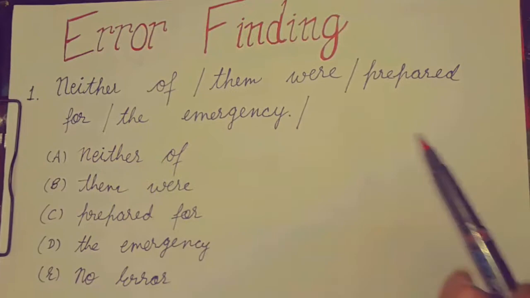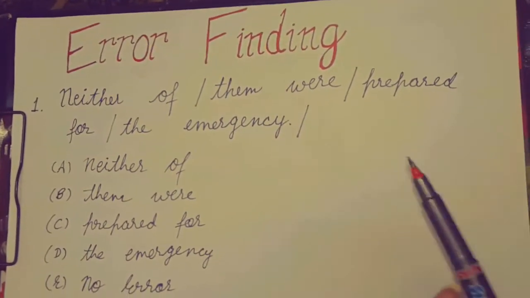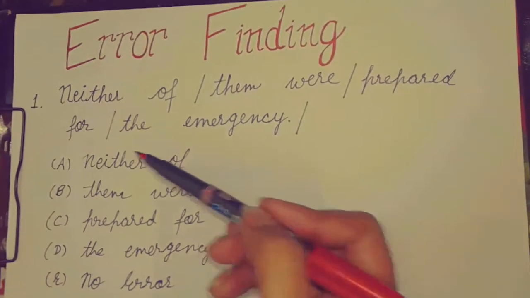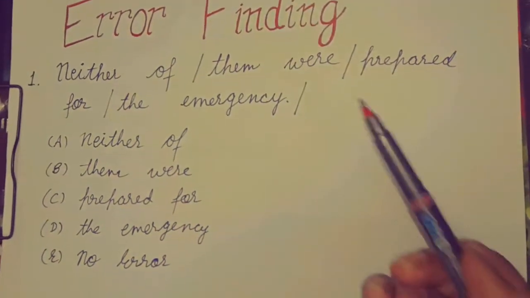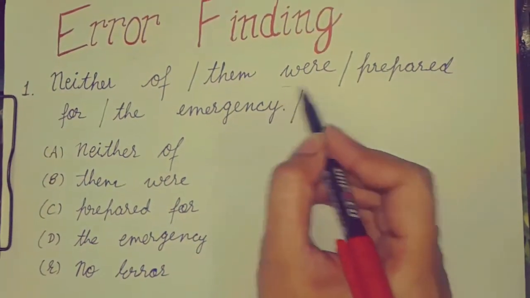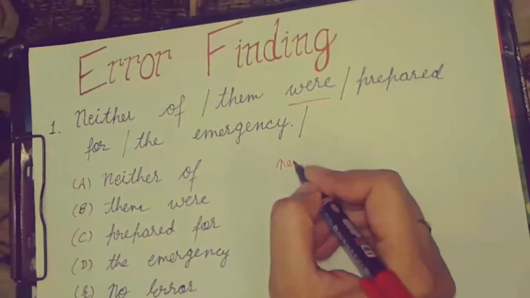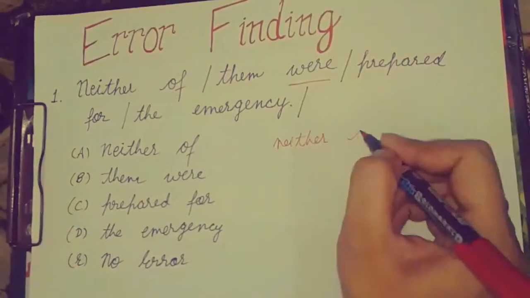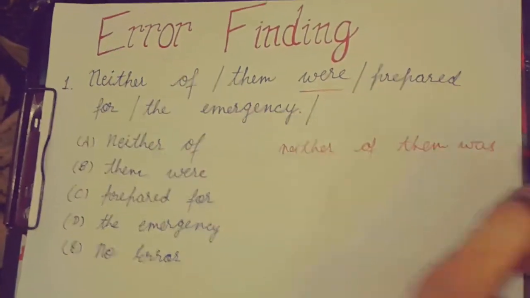It means there is no error in the given sentence, and we have to find out whether there is any error or not. So whenever there is neither used in any sentence, the next word, which is our helping verb, it should be singular. Means neither of them was.